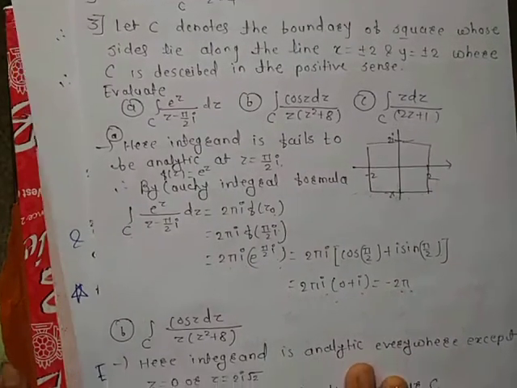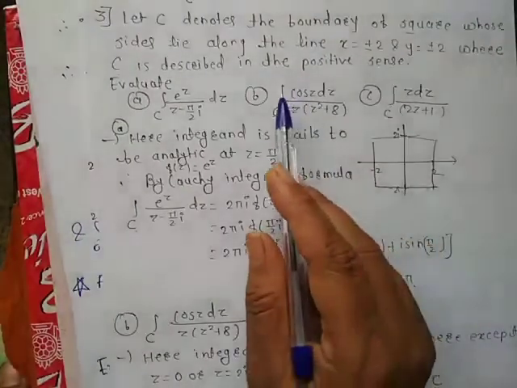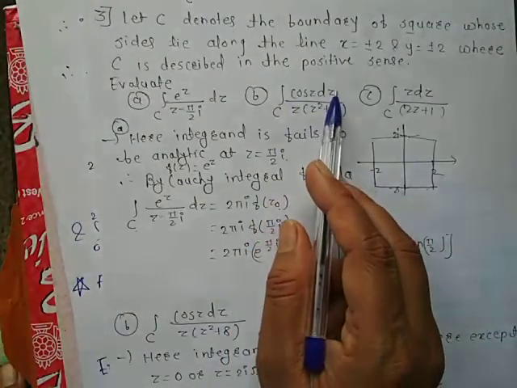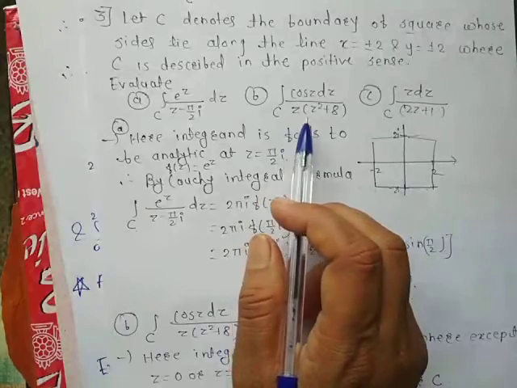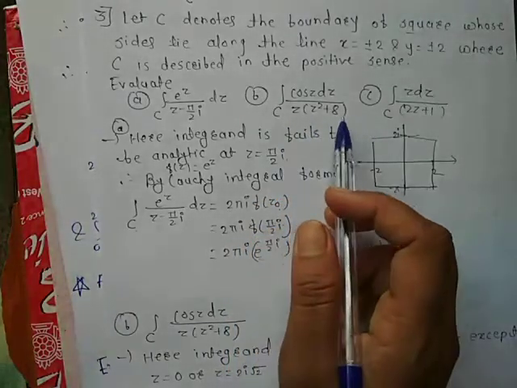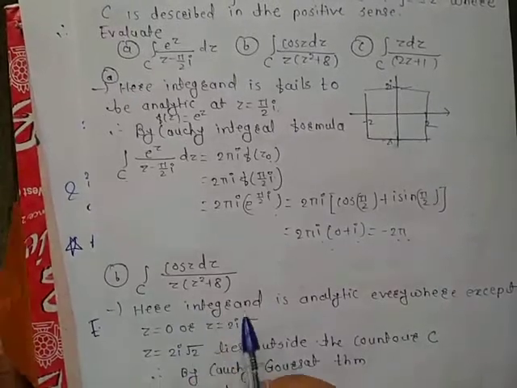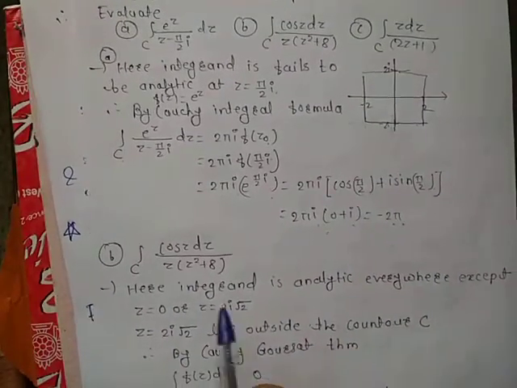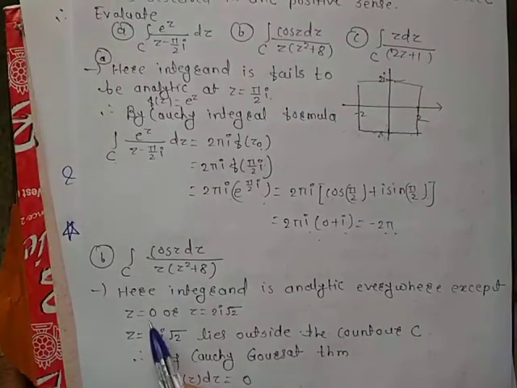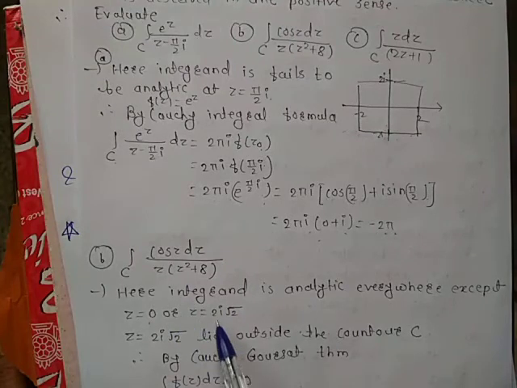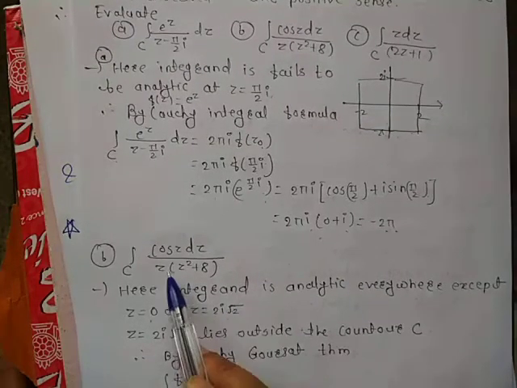Okay, now we will solve the next. Next is the integral over C of cos z dz upon z times z squared plus 8. Here the integrand is analytic everywhere except at the points z equals 0 or z equals 2i times root 2.